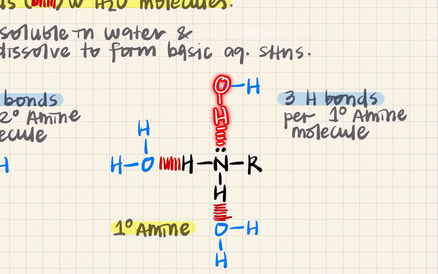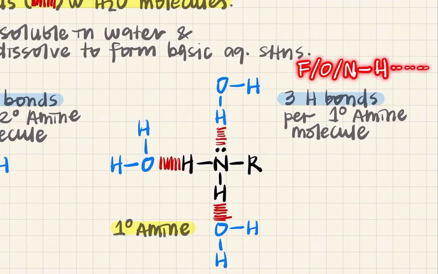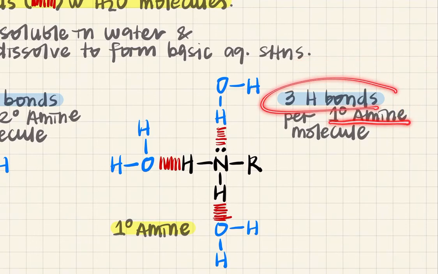So hydrogen bond from here to this nitrogen. Okay, because for hydrogen bond, it needs F, O or nitrogen attached to hydrogen. So it can form hydrogen bond with another fluorine, oxygen or nitrogen. So in primary amine you have 3 hydrogen bonds formed.